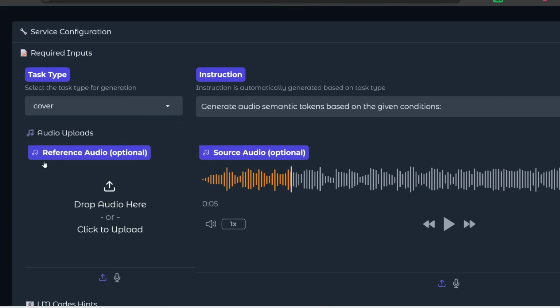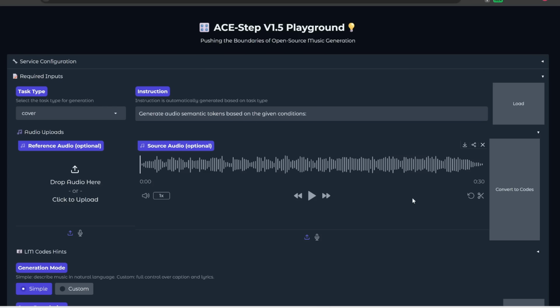This is very different from Suno's cover feature. Like, this completely changes up the melody. Here's a quick example. I'm going to upload the same source audio as before, so let me play you just